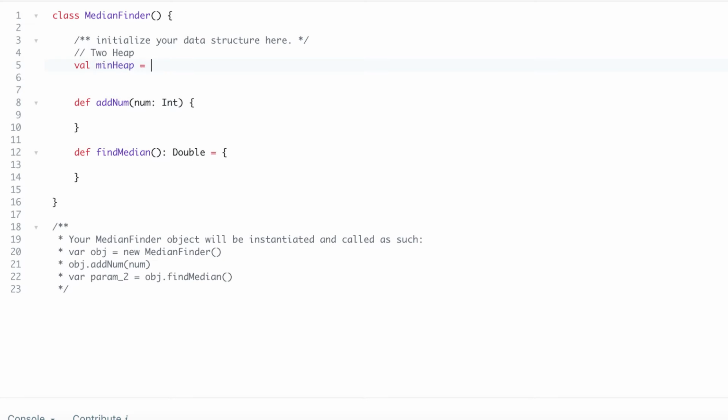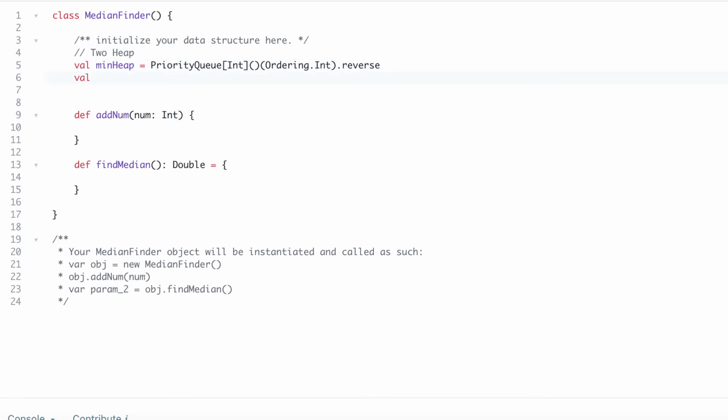Min heap will be a priority queue of int, and its ordering will be pretty much natural with the integer ordering. We can reverse it because naturally it's going to be in ascending order. And we can go with max heap.